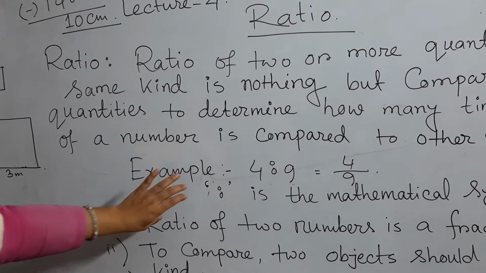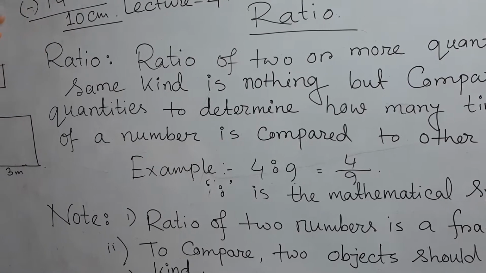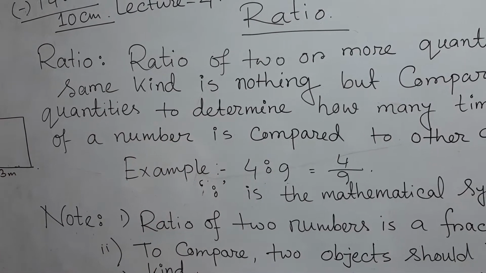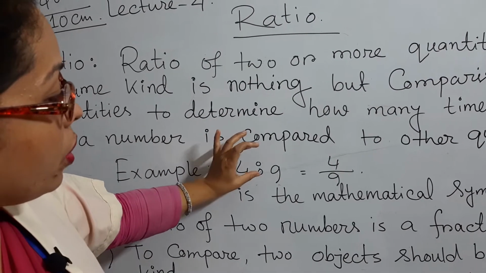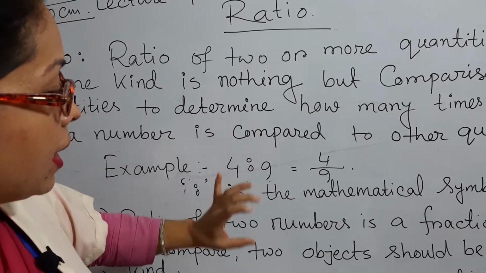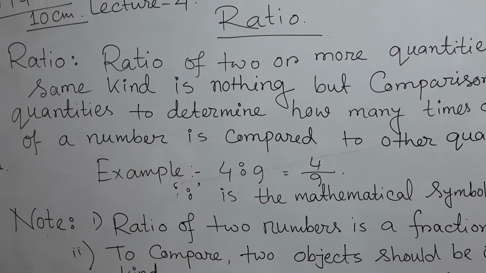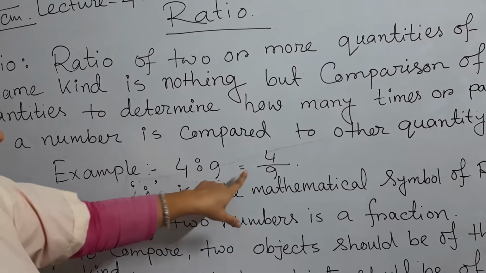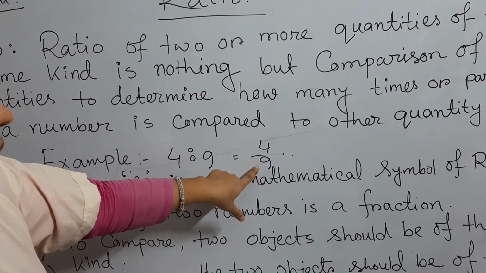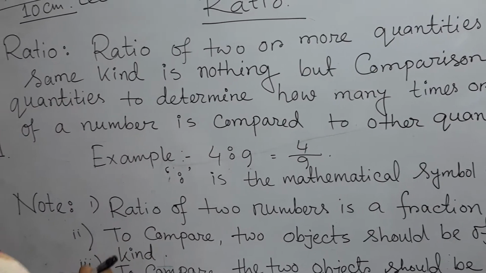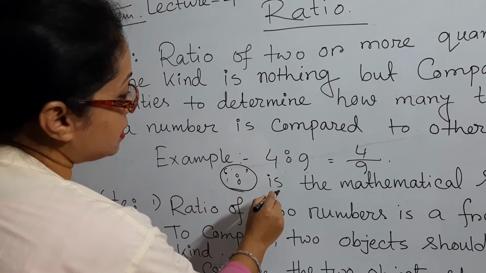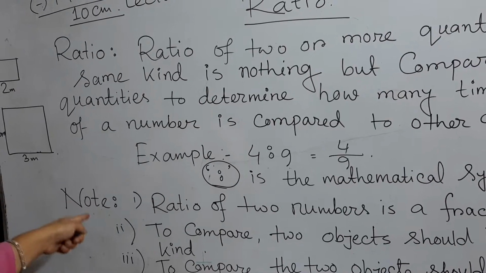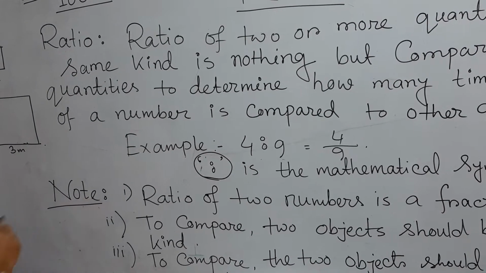Now, as an example, another one is written over here, that is how we can write the ratio, 4 to 9. In short we can say 4:9. We can write this ratio as a fraction, 4/9. Here on the board is the mathematical symbol of the ratio. Okay students, and I have given three notes over here.